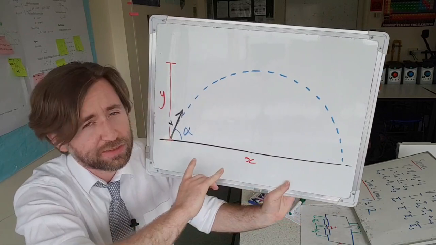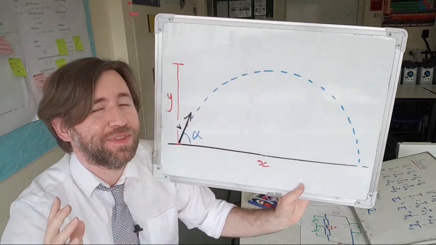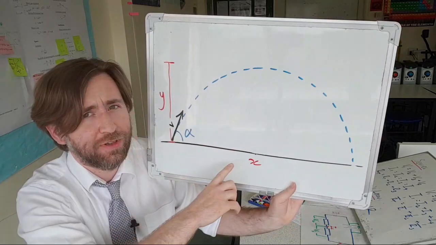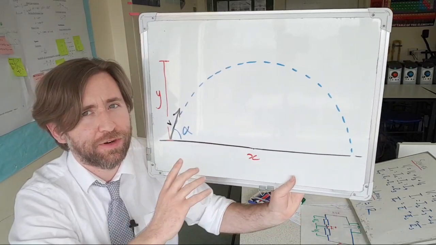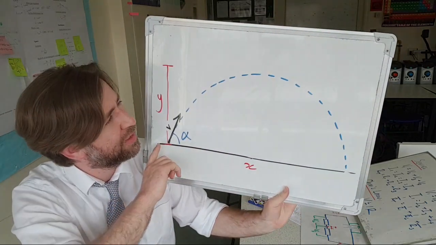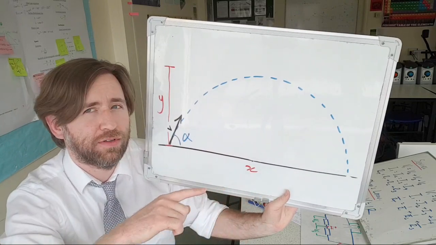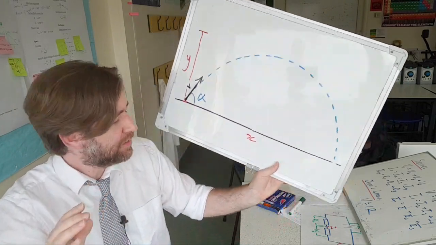But if you think about this, Lane, if it was at 90 degrees, it'd be longest time in the air, but it wouldn't have a horizontal component, so the range would be 0. So 45 is kind of the best balance between spending a long time in the air and still having a large enough horizontal component of velocity. All right, I hope that makes sense.